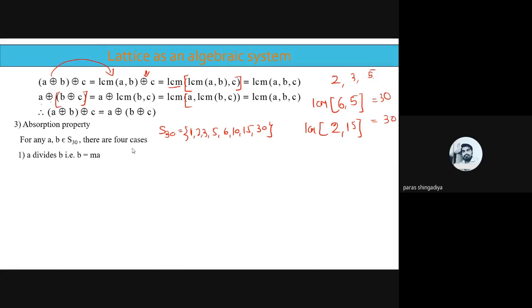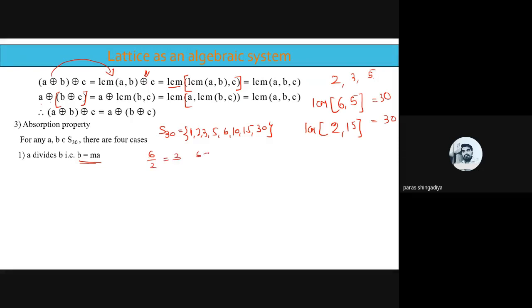A divides B means 2 divides 6, 2 divides 10, 3 divides 15, 5 divides 10, such type of case. So A divides B means we can write B is equal to M times A. For example, 6 divided by 2 here, so it will be 3 here.